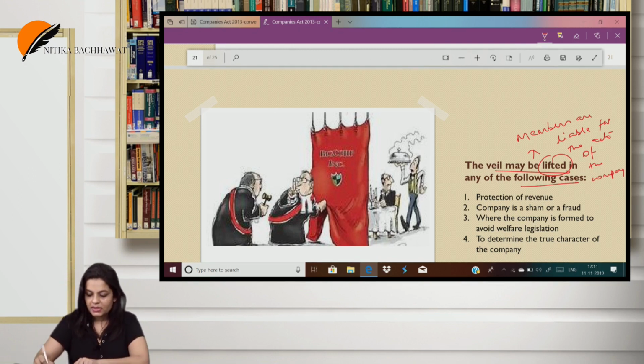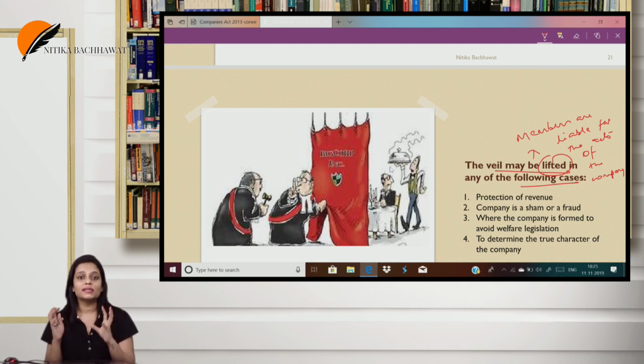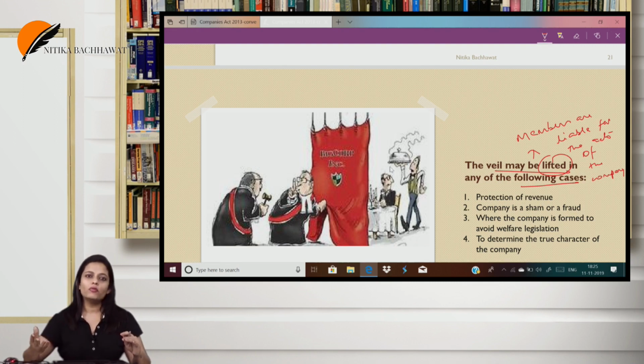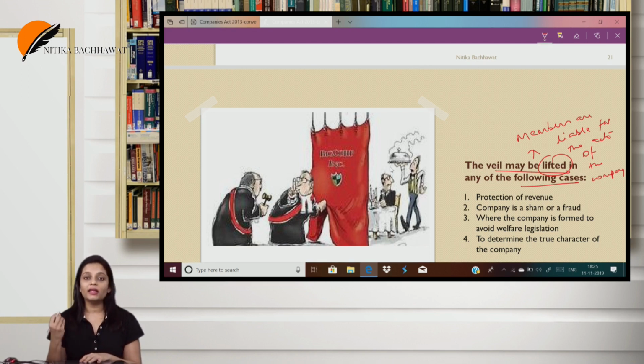So now we are going to discuss the cases where the veil is lifted. The first case was protection of revenue. In this lifting of the corporate veil, the veil is ignored, the veil is pierced, and the members are personally liable for whatever the company does. As such, you will find there are no such sections except a few, like we just discussed section 7, where the court or tribunal may make the member personally liable. Apart from that, there are a few more sections which are not in your syllabus, so I am not going into that. But otherwise, generally there are judicial cases on the basis of which the veil is lifted.